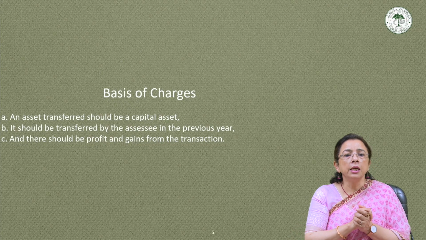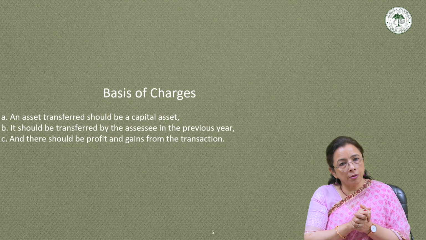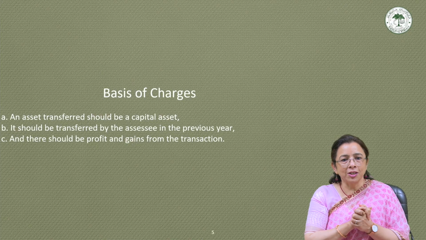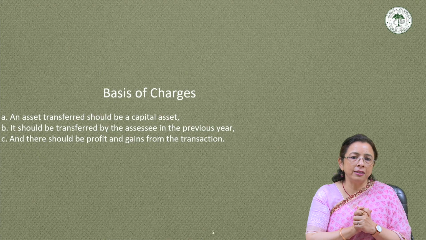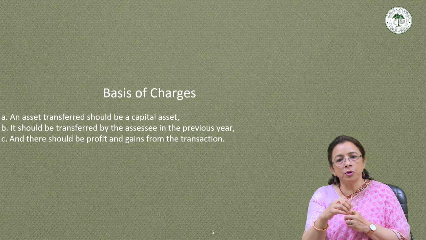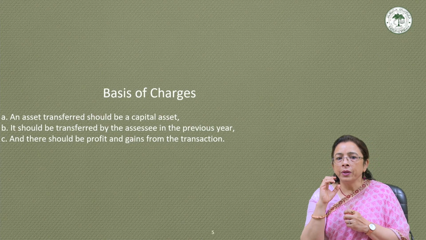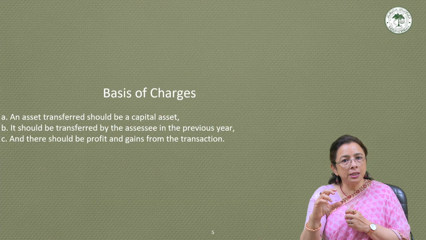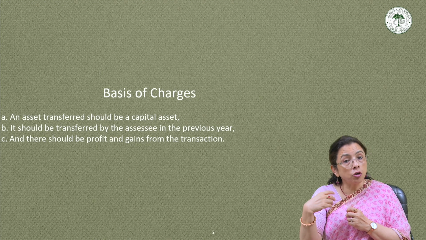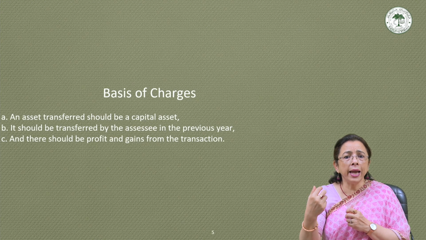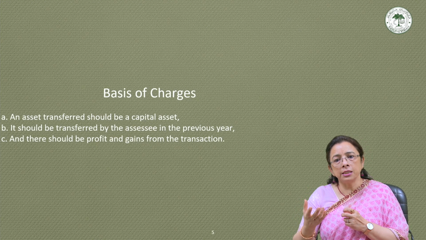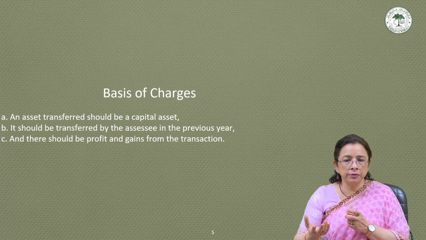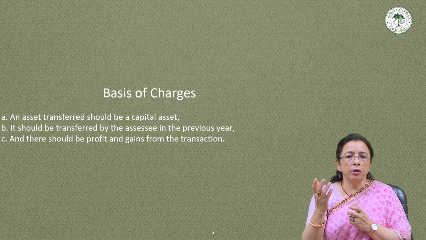The third point: there should be profit or gains from the transfer, because that is the amount that is to be taxed. So the third condition is that the transfer must result in profit or gains to the assessee. The capital gain arises only when the full value of consideration received or accruing on transfer exceeds the cost of acquisition, and other allowable deductions such as cost of improvement and transfer expenses are all adjusted.